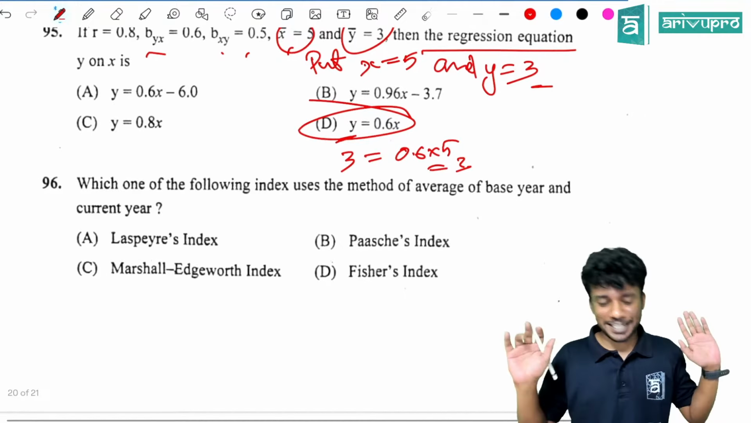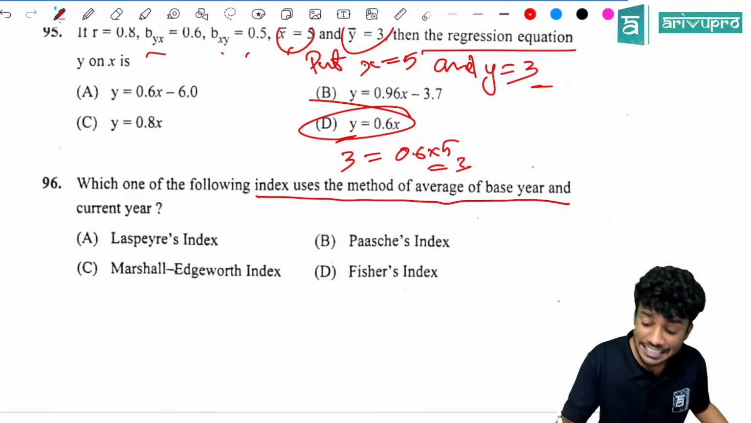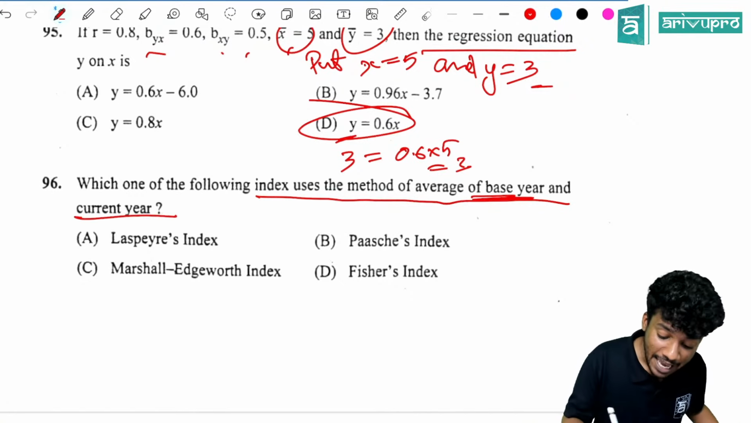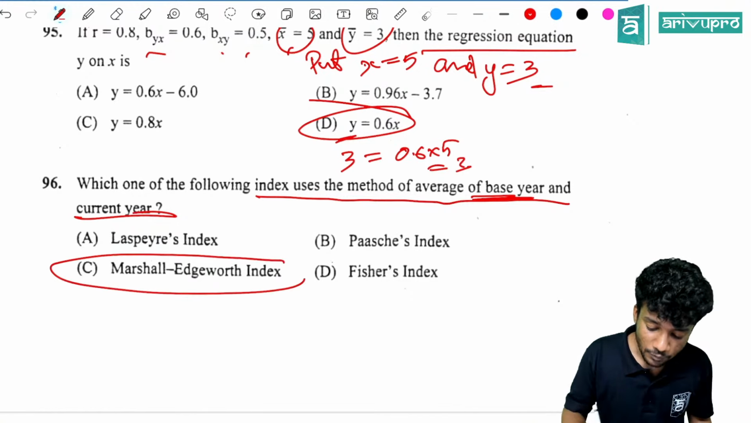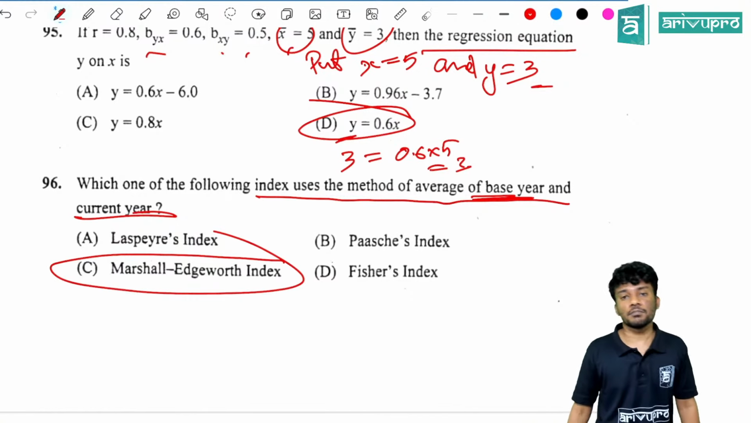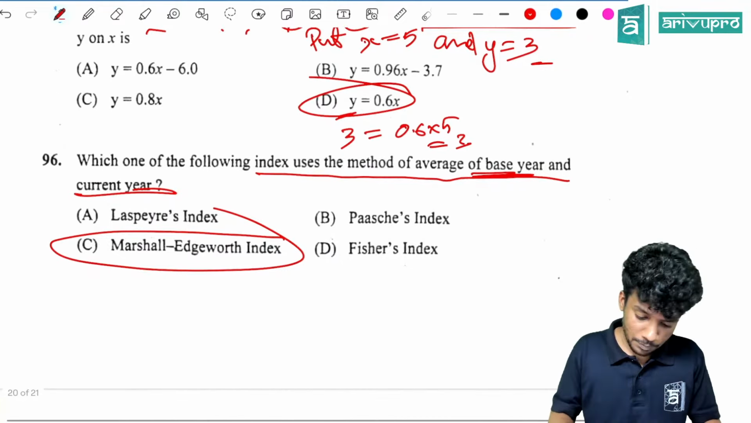Now, direct question. Which of the following index uses the method of average of base year and current year? What is the right answer? The Marshall-Edgeworth index. Marshall-Edgeworth index. Yes.